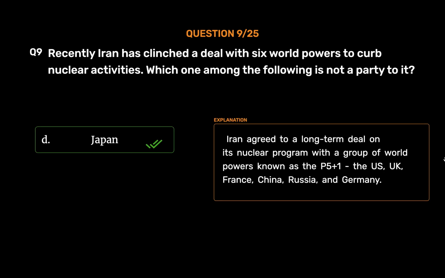Japan. Iran agreed to a long-term deal on its nuclear program with a group of world powers known as the P5+1: the US, UK, France, China, Russia, and Germany.